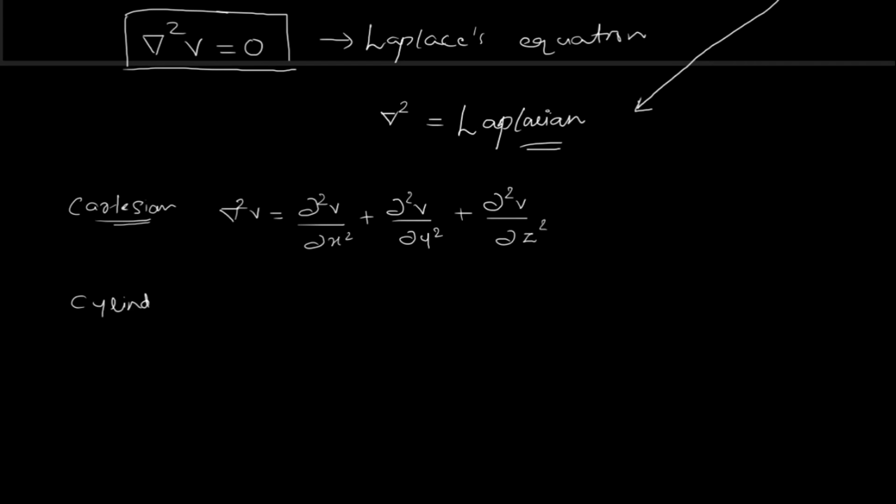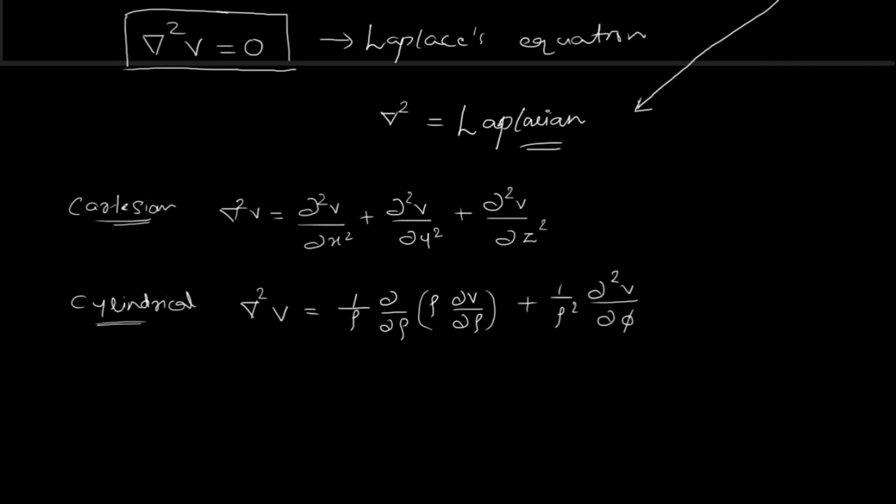In cylindrical, we express it as 1 by rho partial with respect to rho of rho into partial V by partial rho, plus 1 by rho square partial square V by partial phi square plus partial square V by partial z square.